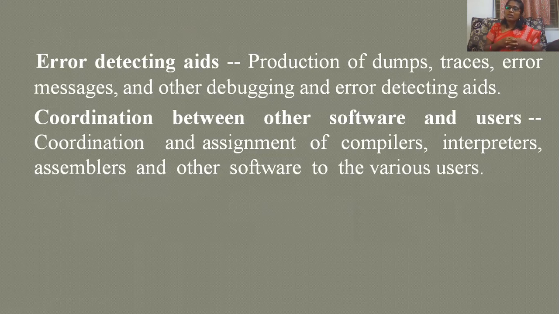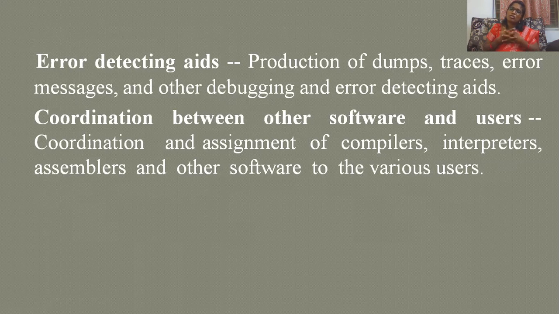Suppose if you want to do some changes in your file, and if you have not saved it, and if you go for close, so there will be a dialog box appearing on your screen and telling you that whether you want to make changes permanently. Either you can go for save or cancel. So some errors, so dumps, traces. So it keeps tracing what you are doing. So it checks what you are doing.